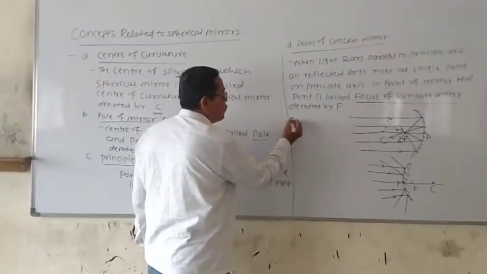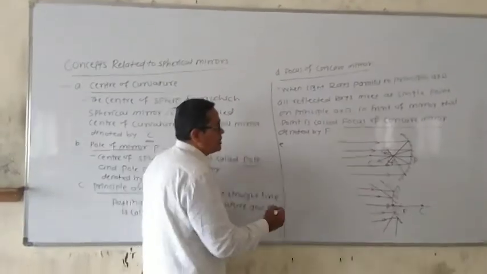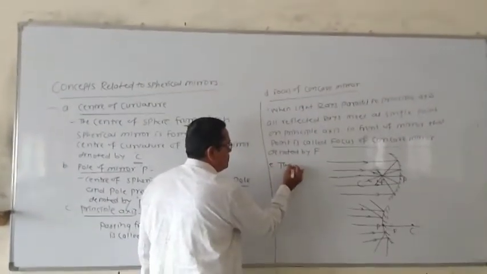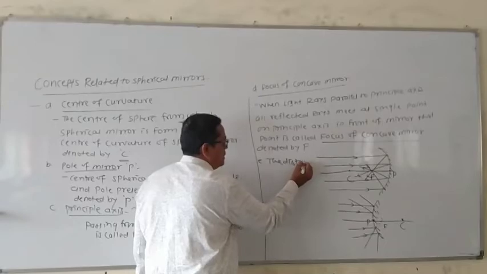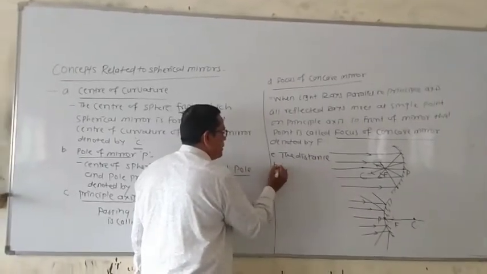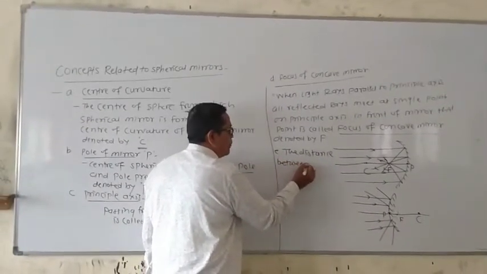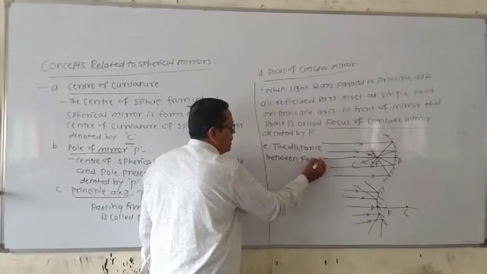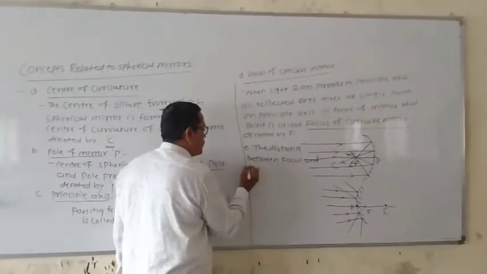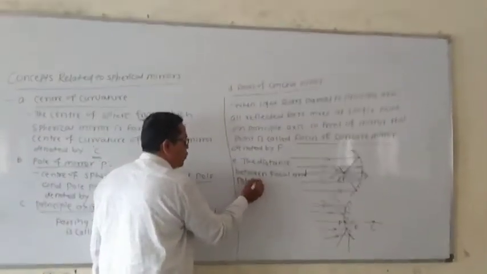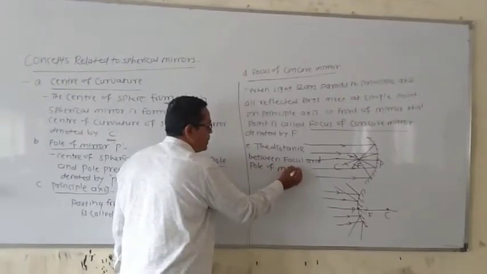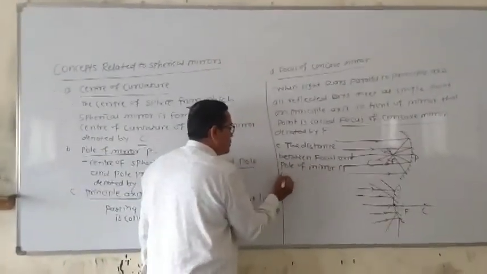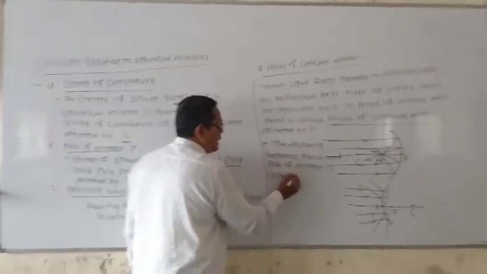Then what is focal length? The distance between the focus and the pole of the mirror is called focal length.